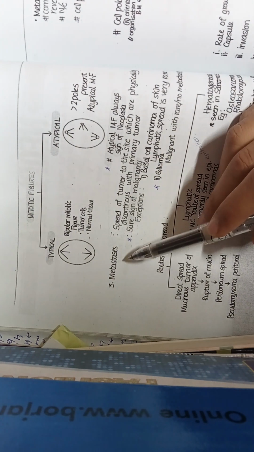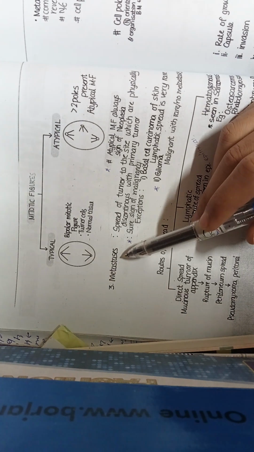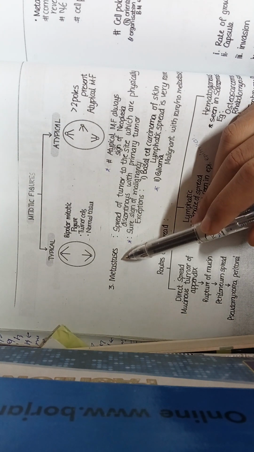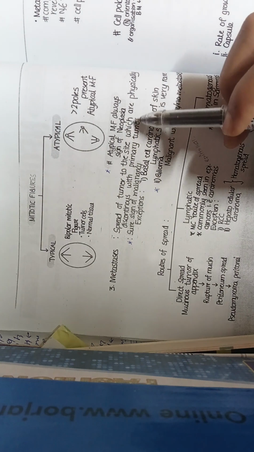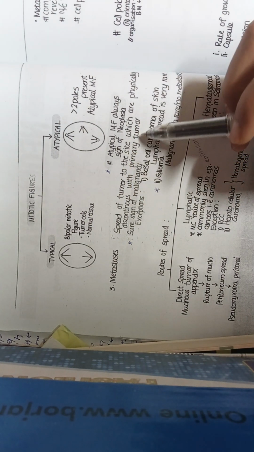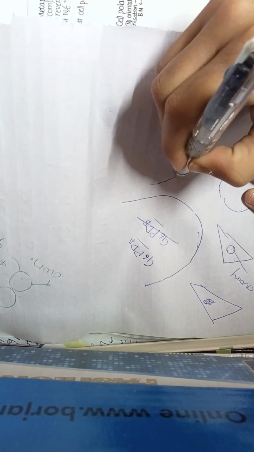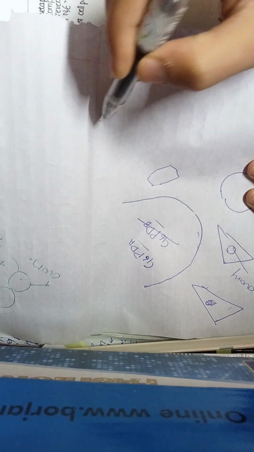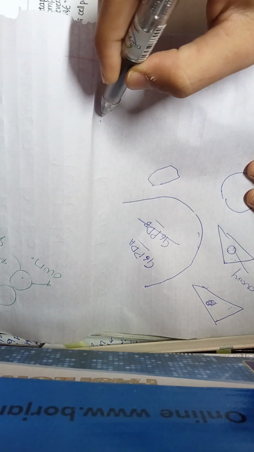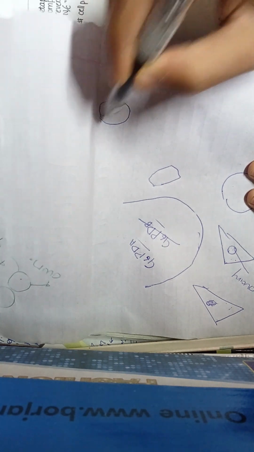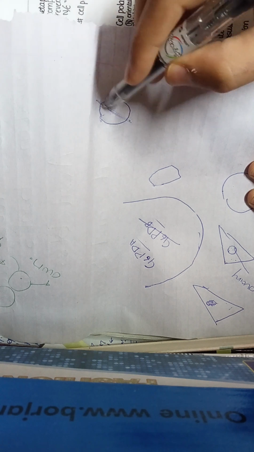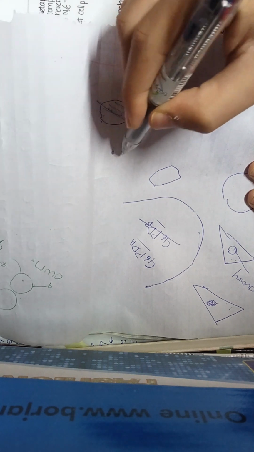The third characteristic, a very important characteristic, is metastasis. Metastasis means spread of a tumor to sites which are physically discontinuous with the primary tumor. For example, this is lung and this is heart. No, heart. This is, for example, stomach.